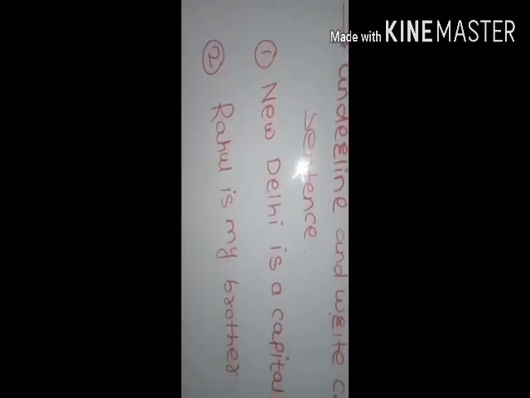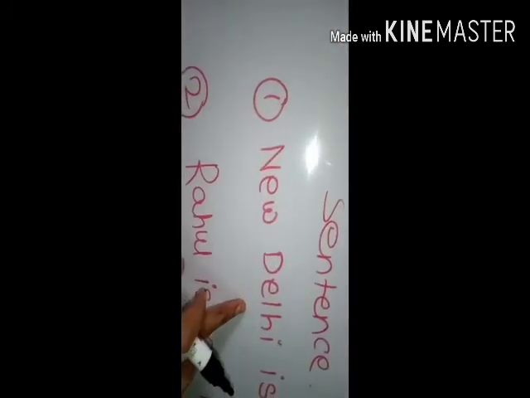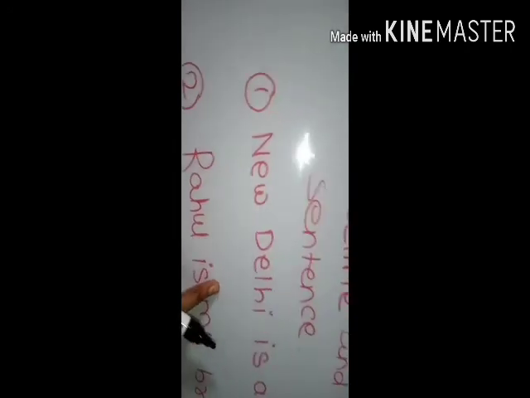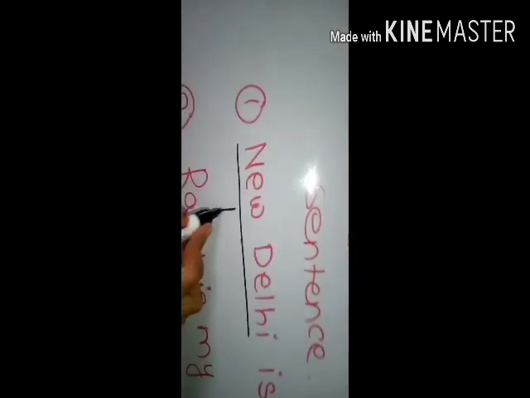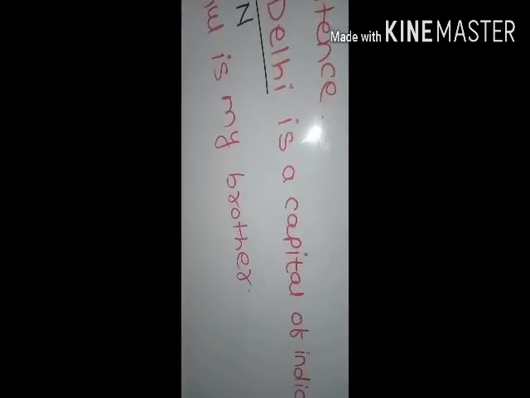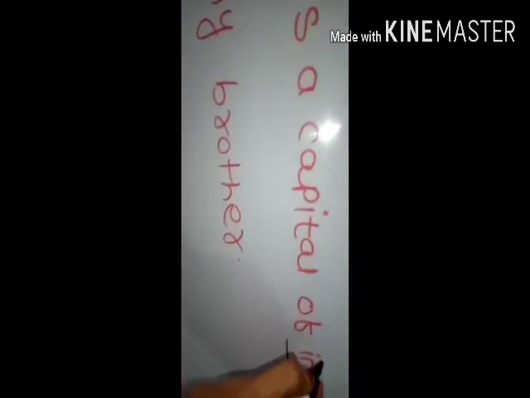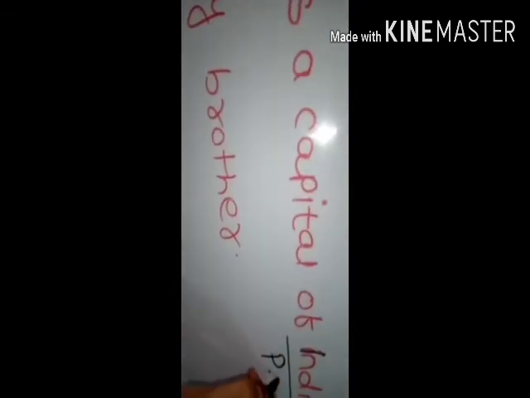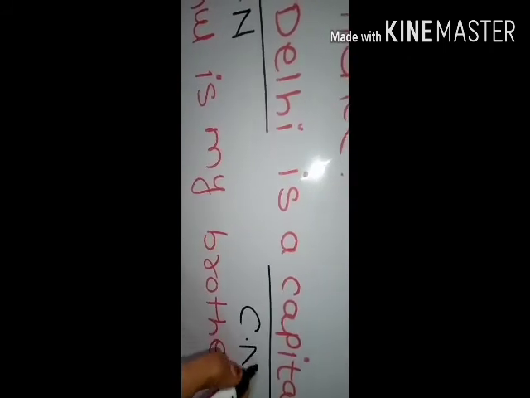New Delhi is a proper noun, since it starts with a capital letter. India also is a proper noun. Capital is a common noun.